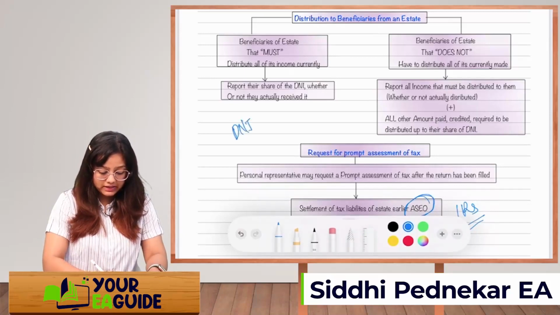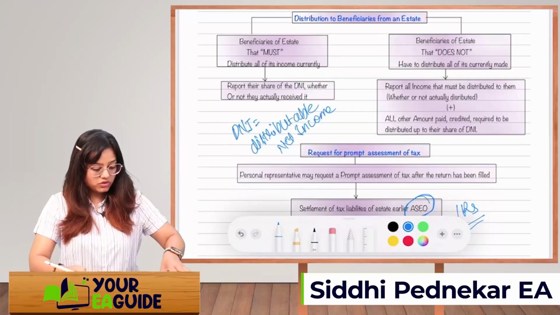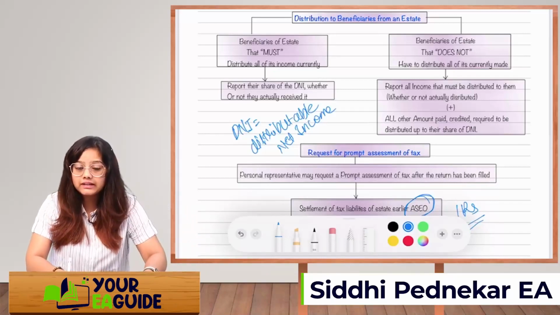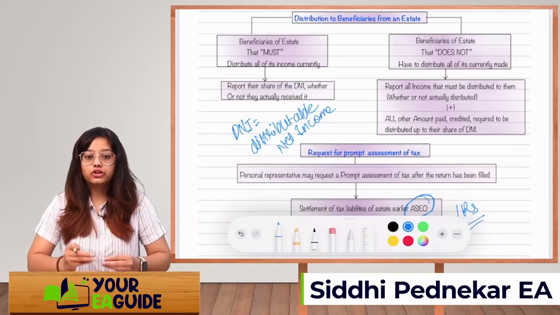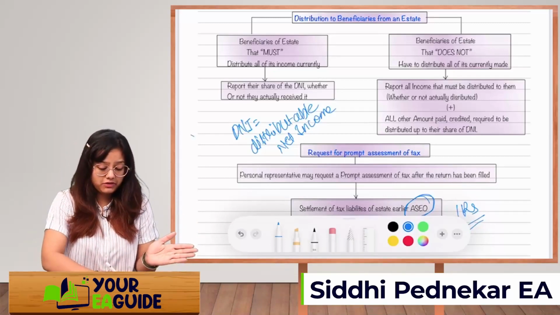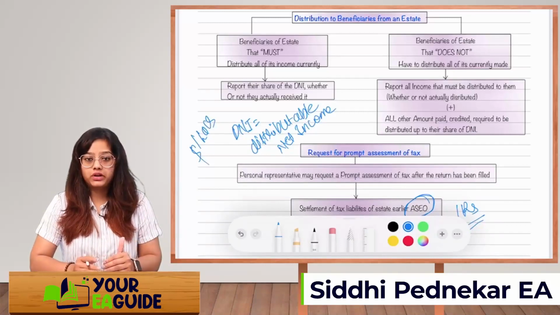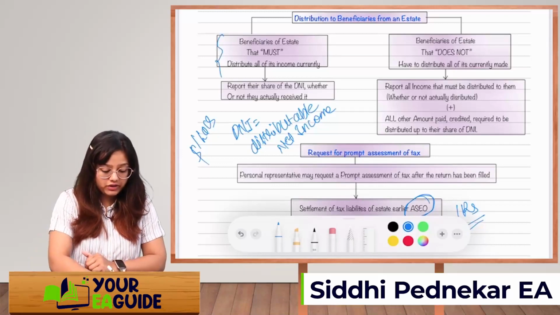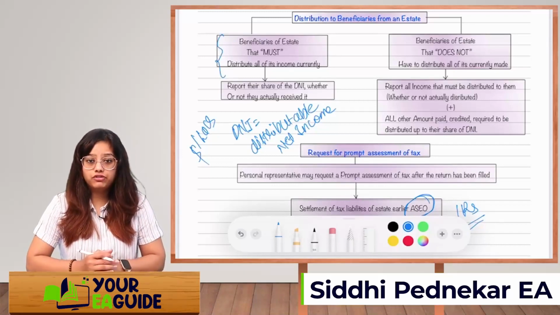What do you mean by DNI? It's distributable net income. Okay, so whatever is the income, you are going to distribute it. If you have agreed that it is going to be distributed, whatever is the amount, for example, you have earned $1 lakh, right? So the whole $1 lakh will be distributed, and whether it is distributed or not, since they are following this method, the beneficiaries will have to report the share of DNI in their income tax return.